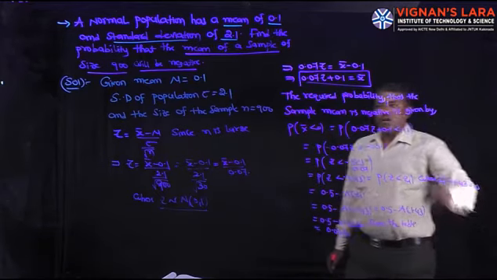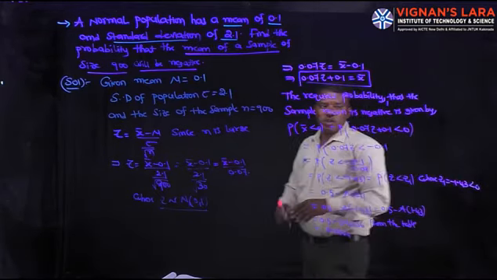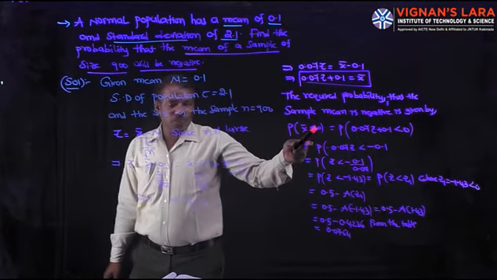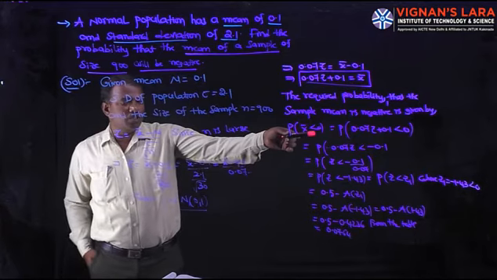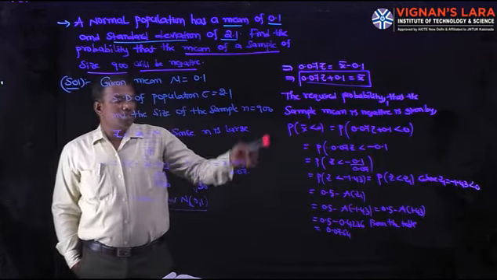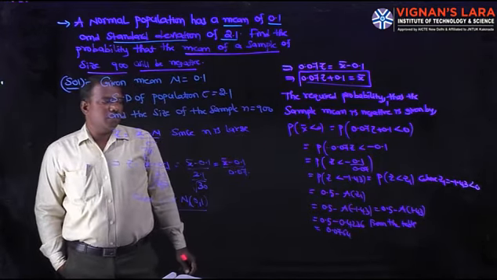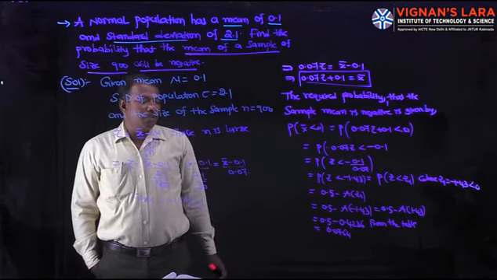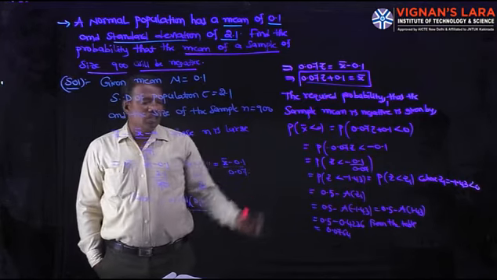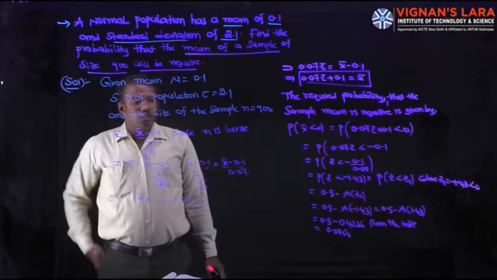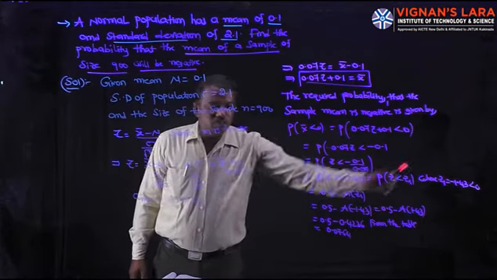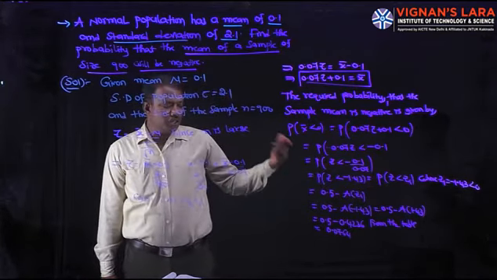Here the required probability that the sample mean is negative is given by P of X bar less than 0. That is P of 0.07 Z plus 0.1 less than 0, that is P of Z less than minus 0.1 by 0.07, that is P of Z less than minus 1.43. This is nothing but P of Z less than Z1, where Z1 is minus 1.43, a negative value.